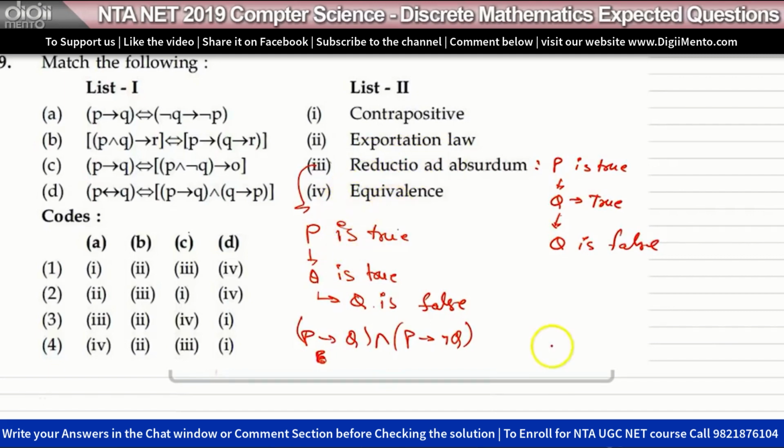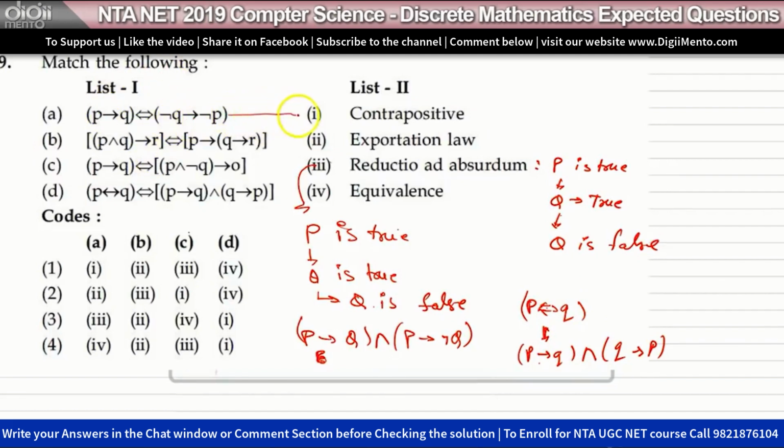Equivalence: P equivalence Q is equivalent to P implies Q and Q implies P. This is the definition of equivalence. P double implies Q means P implies Q and Q implies P. Okay, so let's try to match. Contrapositive means a statement is equal to its contrapositive.